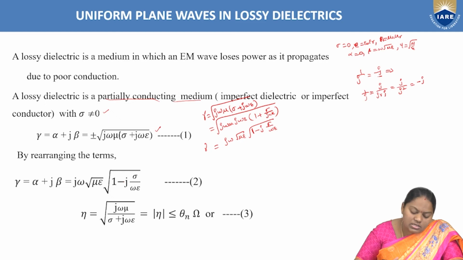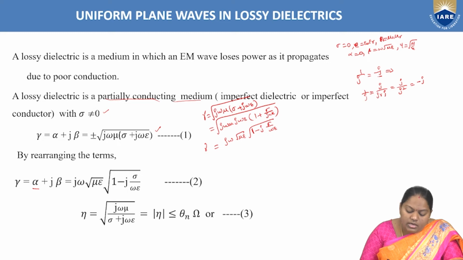What is that real term called here? Attenuation constant alpha. So for a lossy dielectric medium, alpha must be there, hence the name lossy dielectric. So j omega root mu epsilon root over 1 minus j into sigma by omega epsilon.